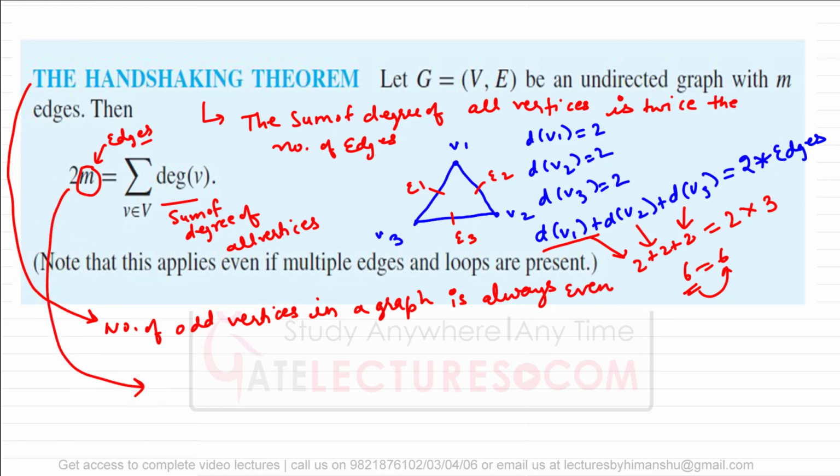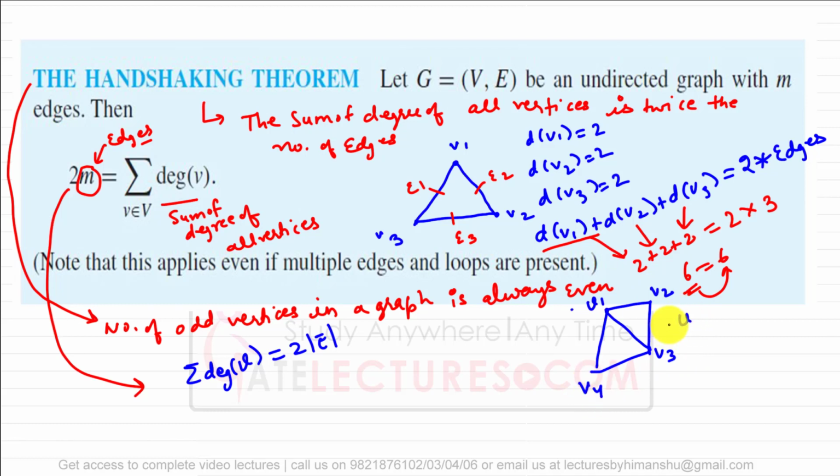Now, this theorem is saying the sum of degree of all vertices is twice the number of edges, correct? Now we can have a graph where the degree of a vertex can be odd or the degree of a vertex can be even, correct? For example, let us say this is a graph which is having 4 vertices, vertex v1, vertex v2, vertex v3, and vertex v4.